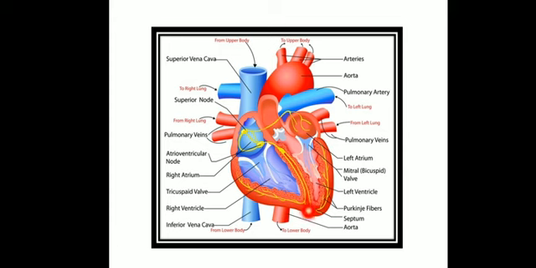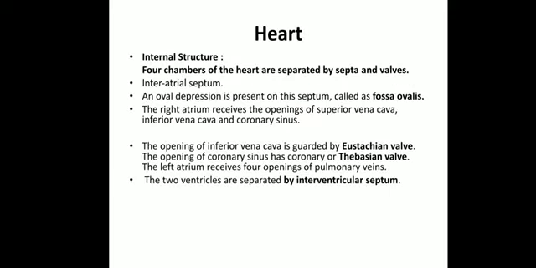This here, the septum, we can see. So what is the septum? Interventricular septum. What is it called? It is called the interventricular septum, and the one between the atria is called the interatrial septum. Okay, that was about the internal structure of the heart, which consists of 4 chambers separated by septa and valves.